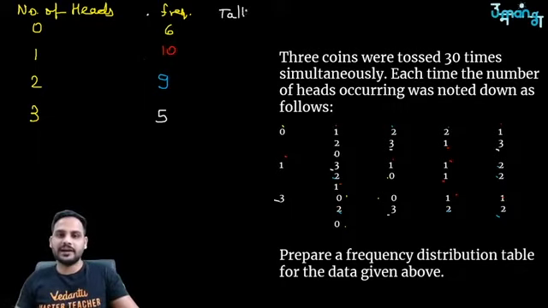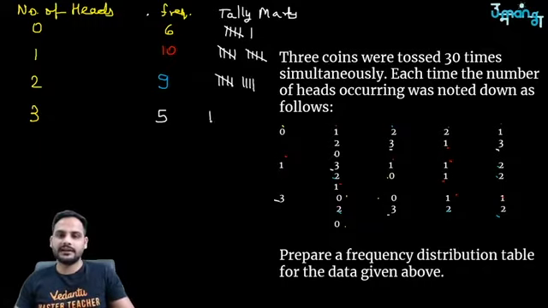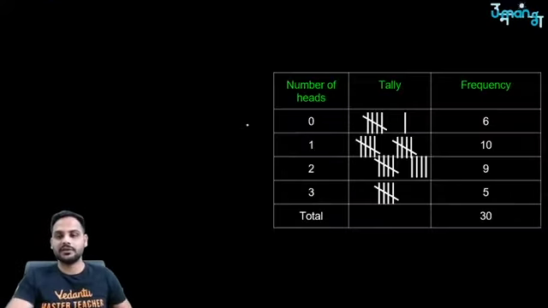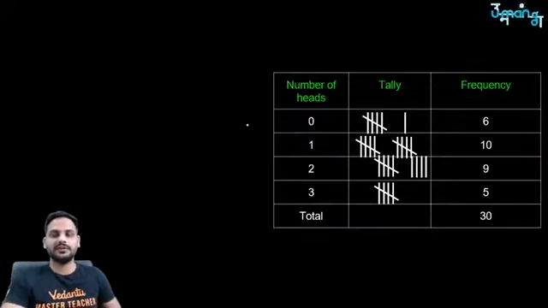If you want tally marks, very easy. 6, how do you write? 1, 2, 3, 4, 5, 6. So total 10, 1, 2, 3, 4, 5, 6, 7, 8, 9. This will be your tally marks. So this is how you can prepare the frequency distribution table.